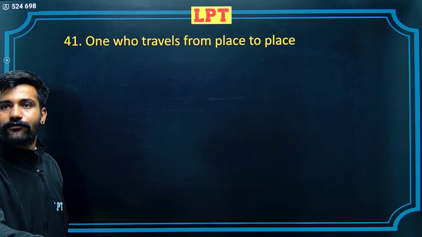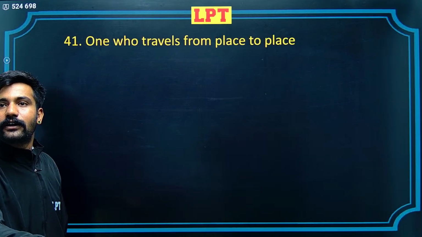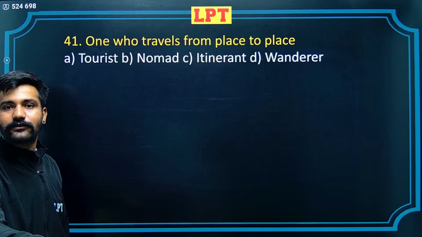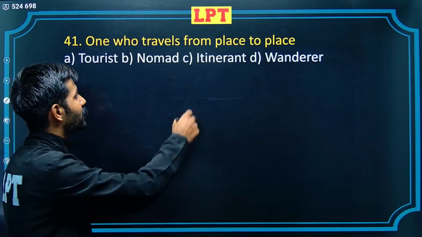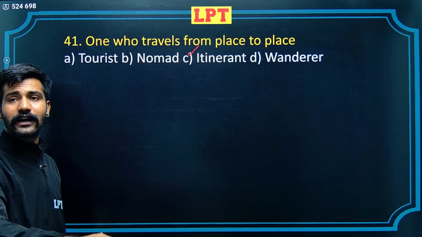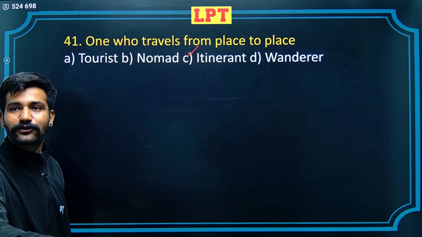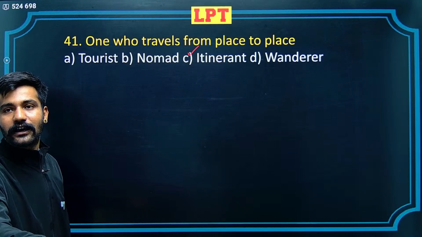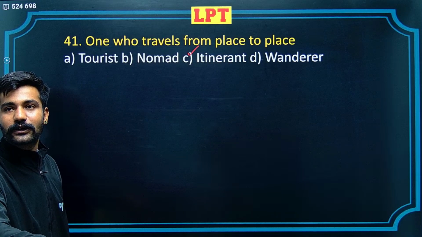Cool. 41st, one who travels from place to place. Tourist, nomad, itinerant, and wanderer. Itinerant is the correct alternative. Nomad would be someone who travels from place to place, who roams around. Gypsy, vagabond can be synonyms of the word nomad.